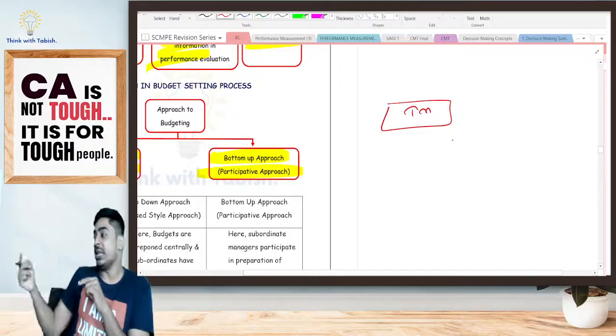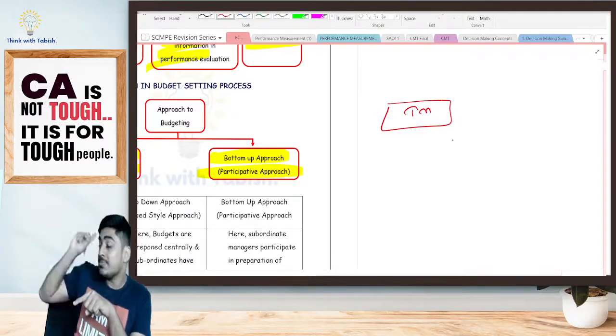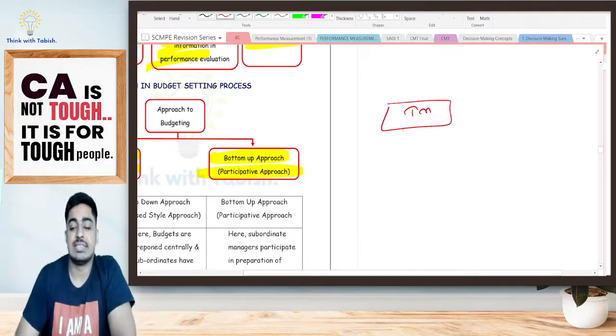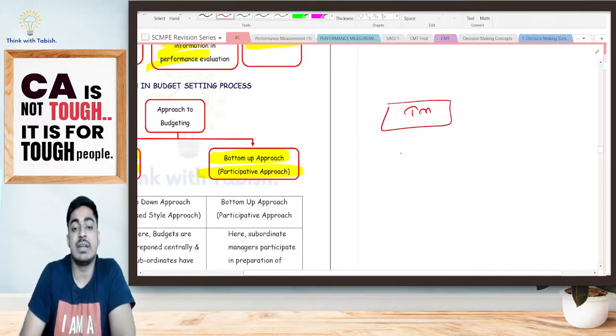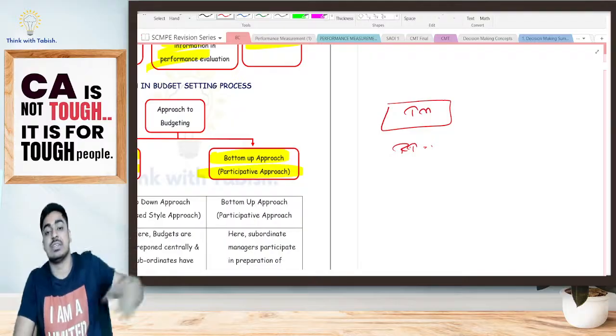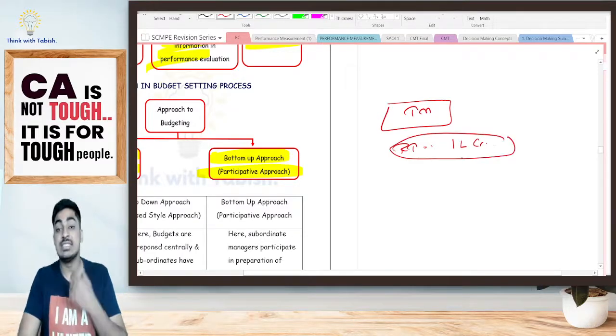Yes, I have to set my budget for the next year. Now understand, where are we? Yes, I'm at the start of the period. I want to prepare a budget for the next year. Top-down approach, how am I prepared? Yes, at the top level, we are going to prepare our budget. Say, for example, Ratan Tata, he is estimating that, yes, for the next 1 year, I want a profit of, say, for example, 10,000 crore. Based on that, he has created a budget. He is telling, okay, in order to achieve that profit, I should be achieving a sales of, say, for example, yes, 1 lakh crore. This becomes the sales budget.